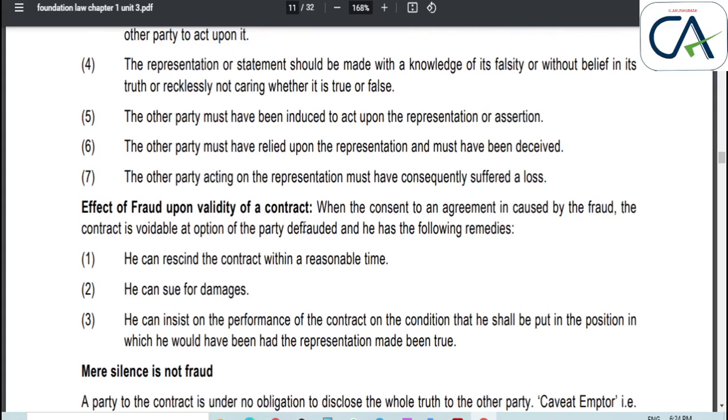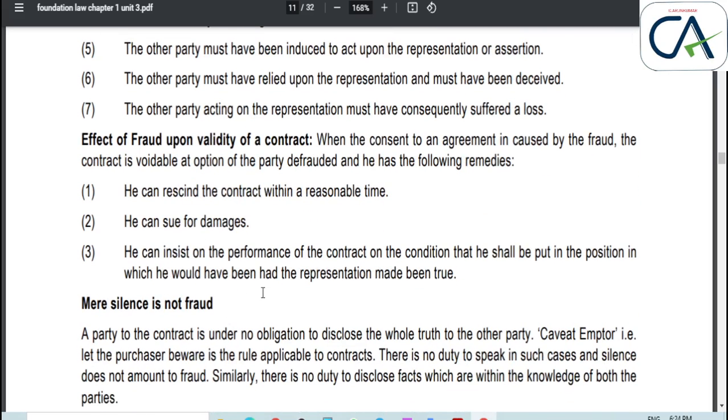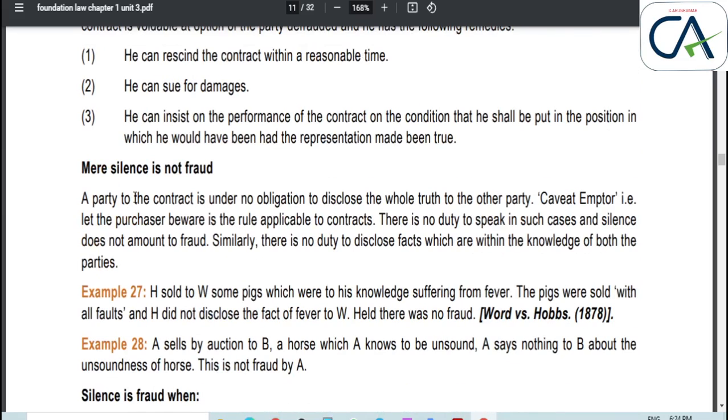Next, effect of fraud upon validity of a contract. Here, when there is a fraud, the affected party may either rescind within a reasonable time, or sue for damages, or insist him to perform. There are three cases. The affected party can rescind the contract within a reasonable time, or sue for damages for any loss caused by him, or insist him to perform the condition he agreed upon. Mere silence is not fraud, because caveat emptor stands like a wall to protect the seller, because it's a duty of the purchaser to inspect the goods while purchasing.